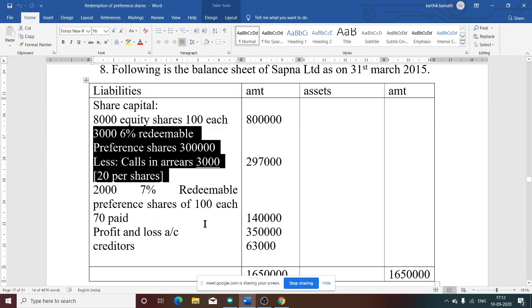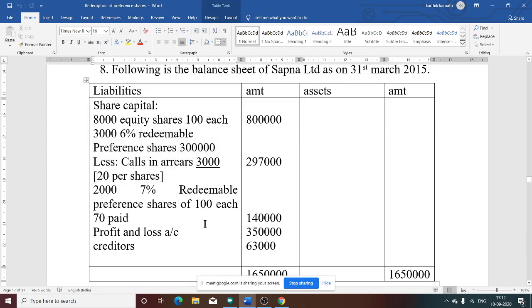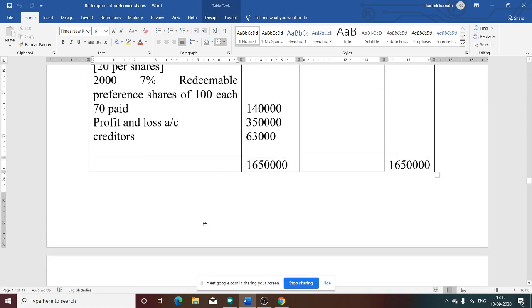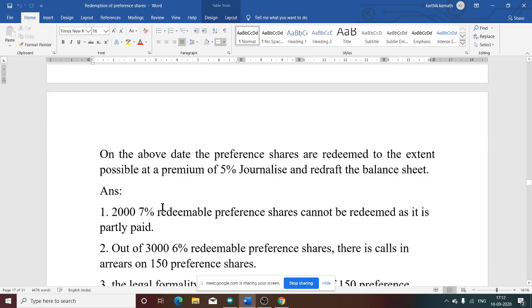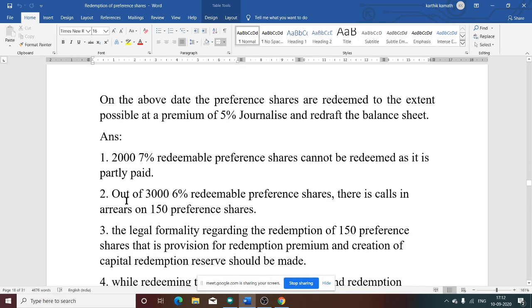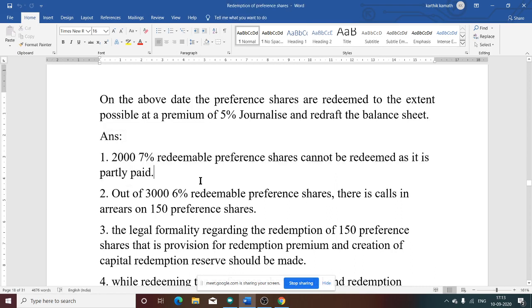What about the second part of preference shares? We will not consider this one, since it is partly paid and they have not mentioned redemption of both the classes. So only one class of preference share redemption. Now the answer part we will see. 2,000 7% redeemable preference shares cannot be redeemed as they are partly paid, and there is no information about redemption of both classes. That is the first thing. Second, out of 3,000 6% redeemable preference shares, there is a call in arrear on 150